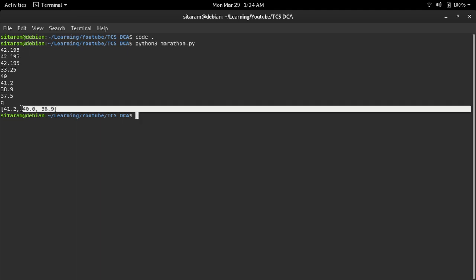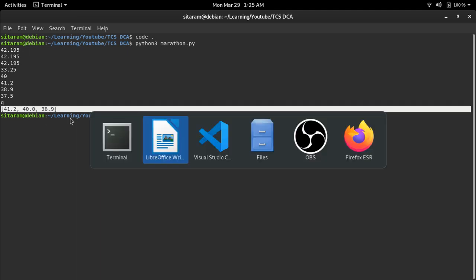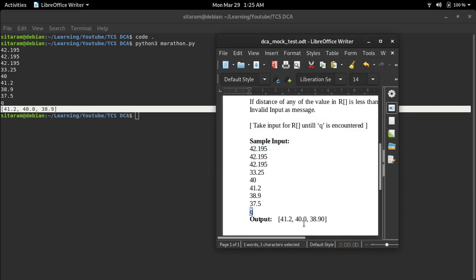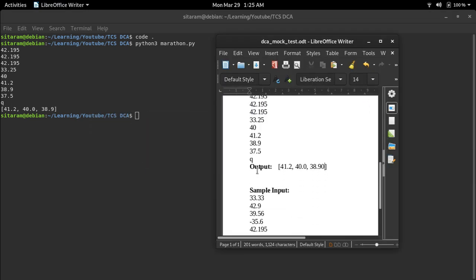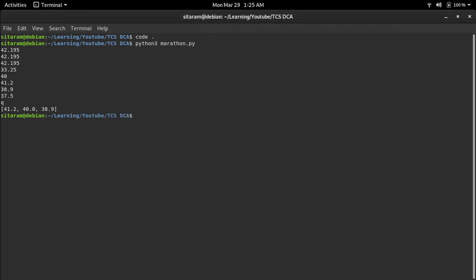So we can see here we are getting 41.2, 40 and 38.9 as output. So that is how our code passes the first test case, and let's now test the second test case.